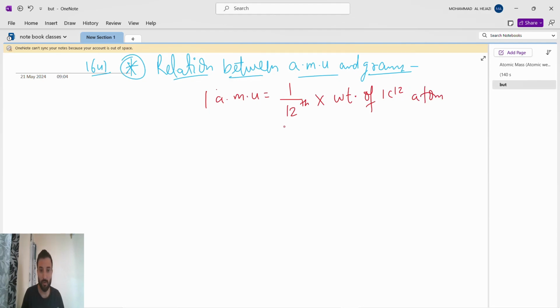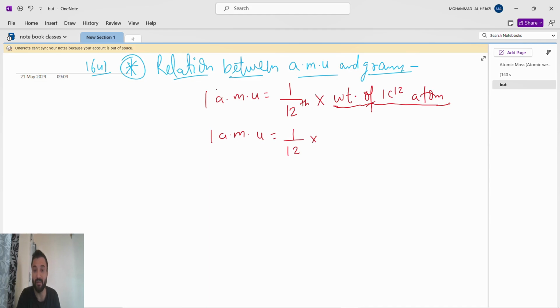So 1 AMU equals 1 by 12 into the weight of 1 carbon 12 atom. Guys, remember this: they have already measured this as an international standard.